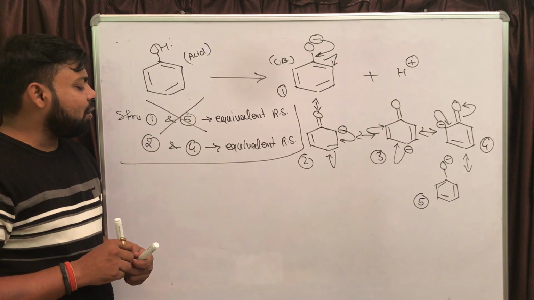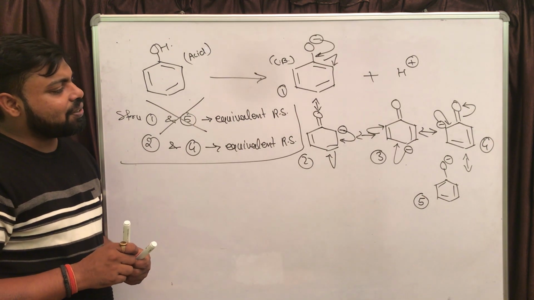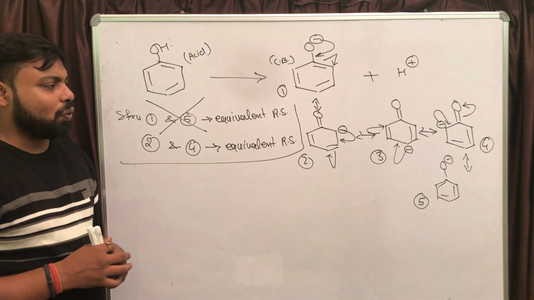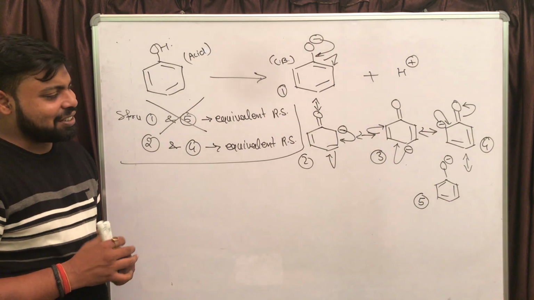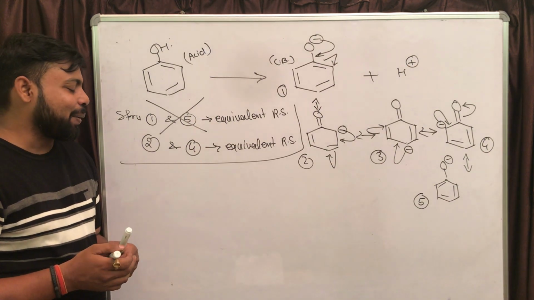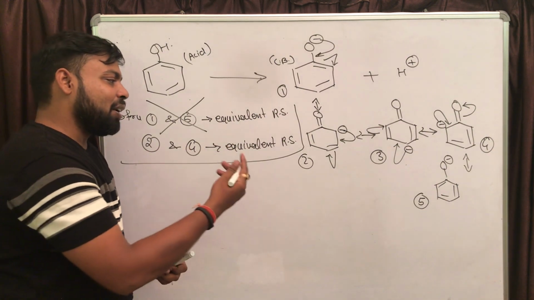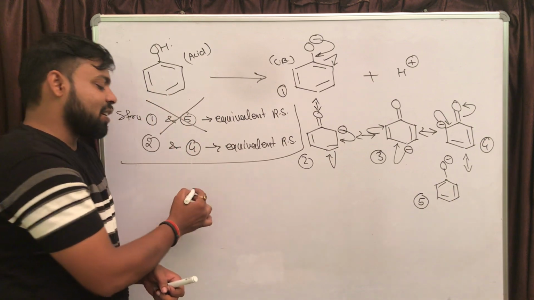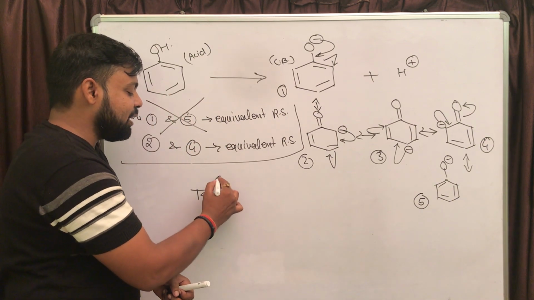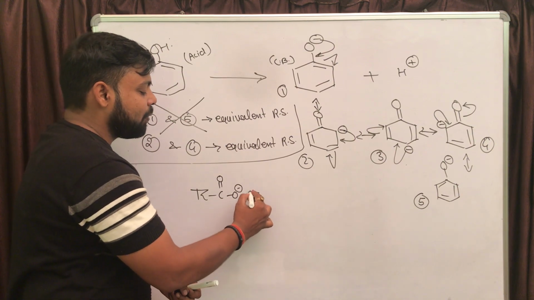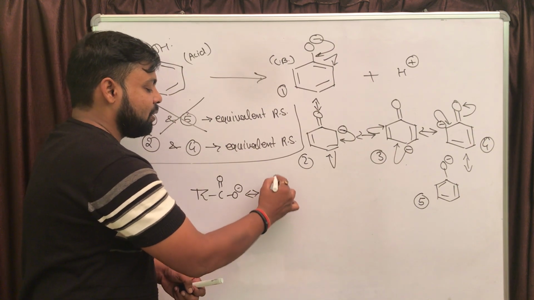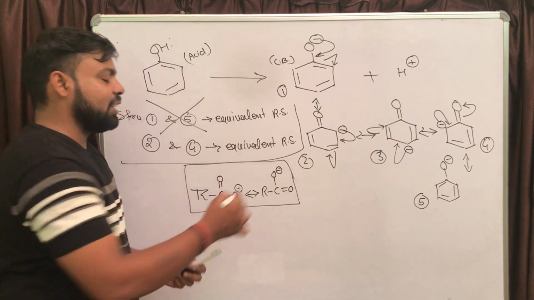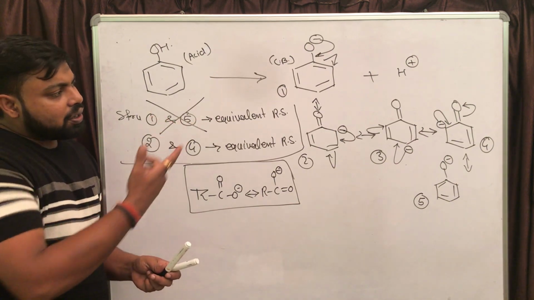Now come to the next equivalent resonating structures, which are 2 and 4, right? Definitely 2 and 4 are equivalent resonating structures, and this time the position of negative charge is also changing. But if you compare these with the equivalent resonating structures of carboxylate ion, what is the difference? The major difference is in the phenoxide ion.